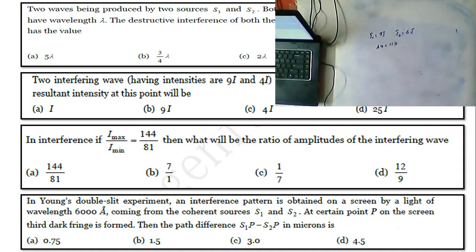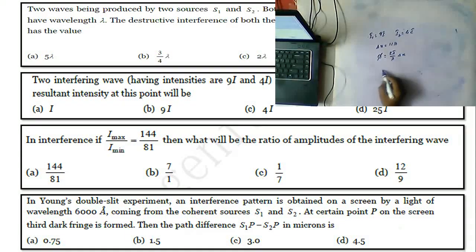So how to obtain the phase difference? Phase difference is equal to 2 pi by lambda into delta x.